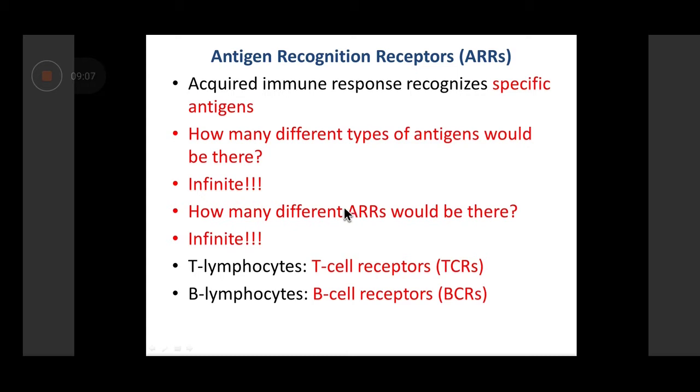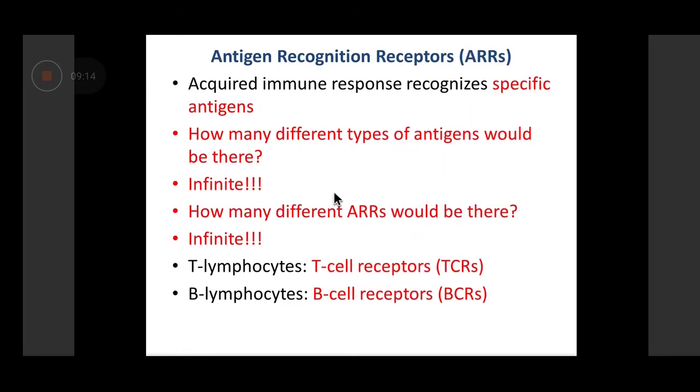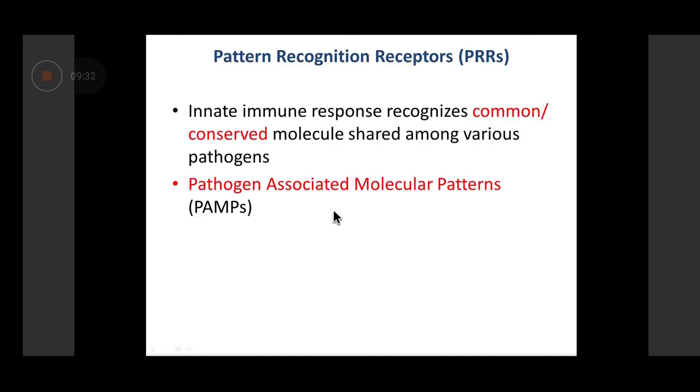And the body has an infinite capability of generating these specific antigen recognition receptors. It is beyond the scope of this discussion how this infinite capability arises. If you are interested, you can come over and I can discuss it with you separately. Now, this explains the high diversity of the acquired immune system that we've already covered.